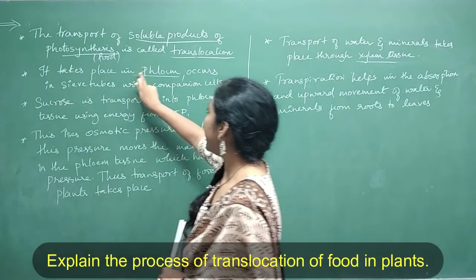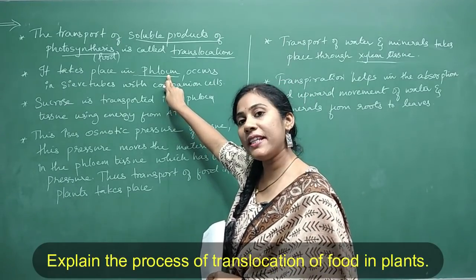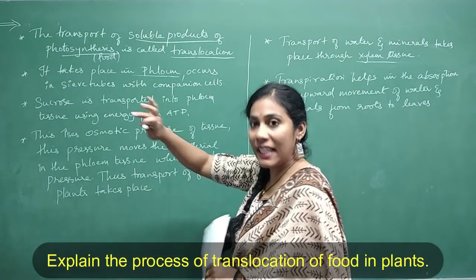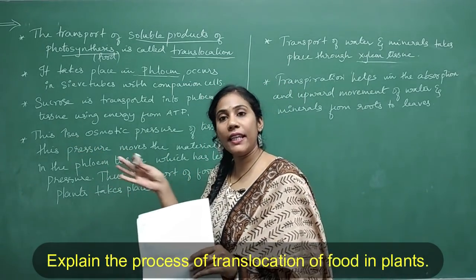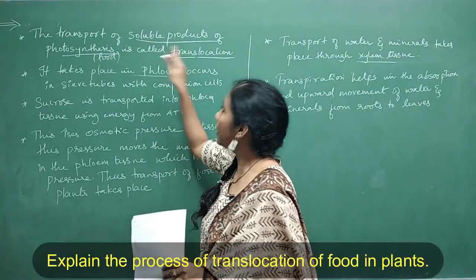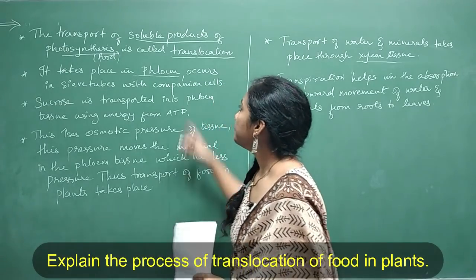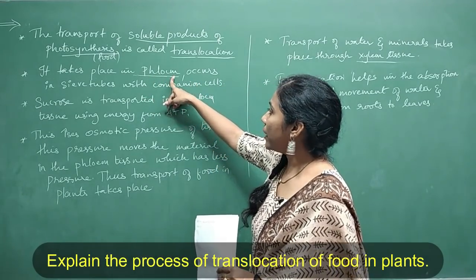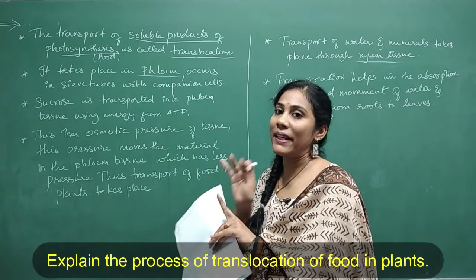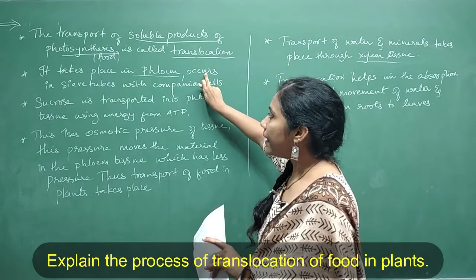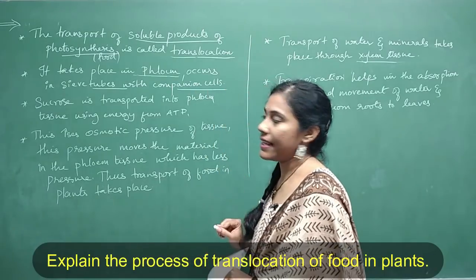It takes place in phloem. So phloem is a special type of tissue which helps in carrying food from leaves to other parts of the body. Food is prepared in the leaf. From the leaf, the food, that is the soluble products, that is sucrose, will go to other parts of the body. So it takes place in phloem. Phloem again has components called sieve tubes and companion cells. So in phloem, it occurs in sieve tubes with companion cells. Okay.